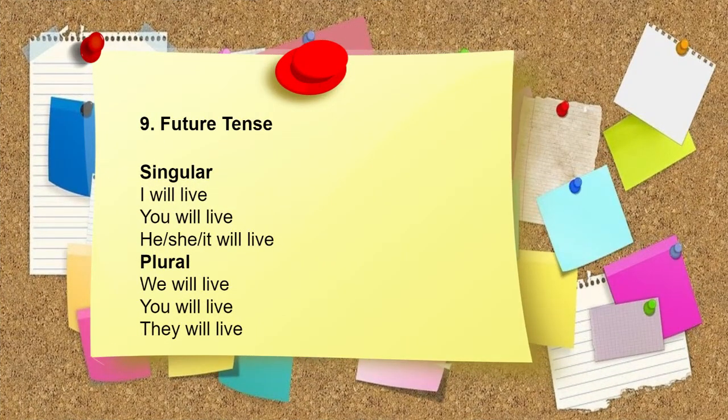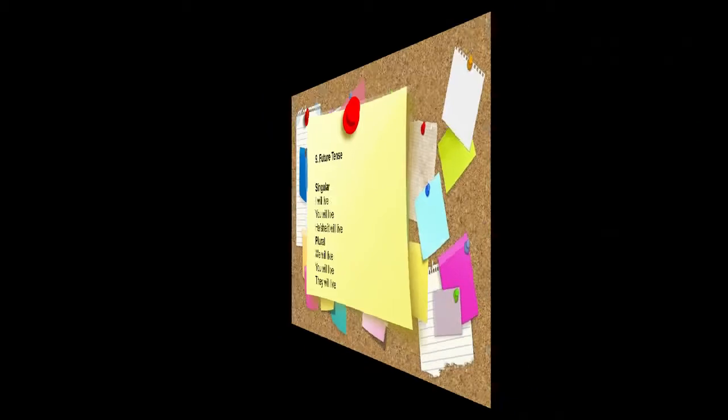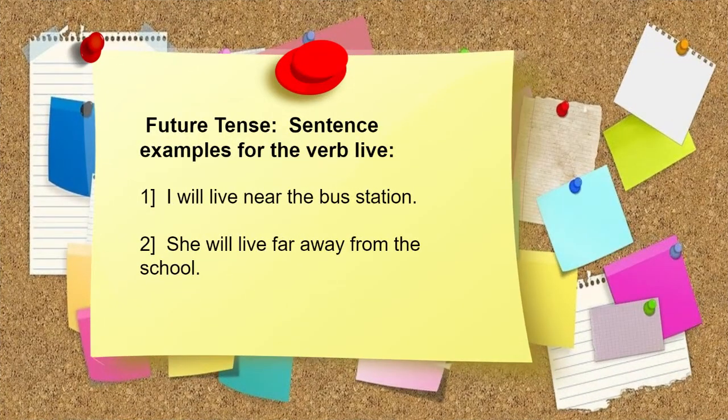Future tense. I will live. You will live. He, she, it will live. We will live. You will live. They will live. Future tense sentence examples for the verb live. I will live near the bus station. She will live far away from the school.